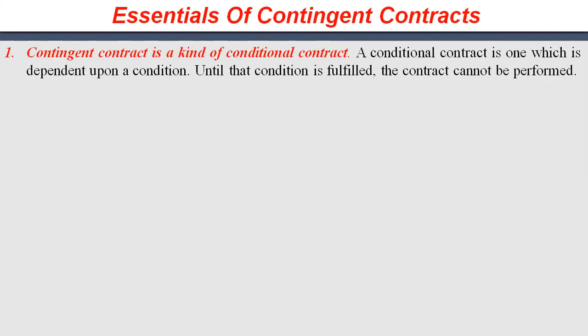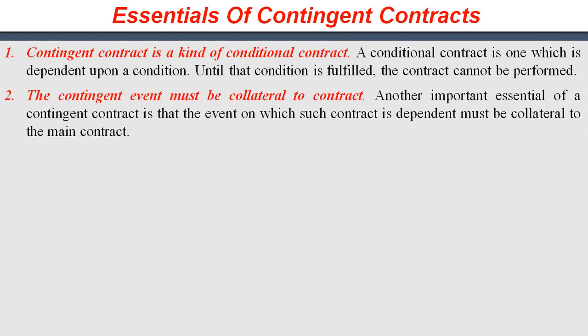Now there are some essentials of a contingent contract. The very first essential is that a contingent contract is a kind of conditional contract. Conditional contract means a contract based on a condition, so until that condition is fulfilled, the contract cannot be performed. The second essential is that the contingent event must be collateral to the main contract.